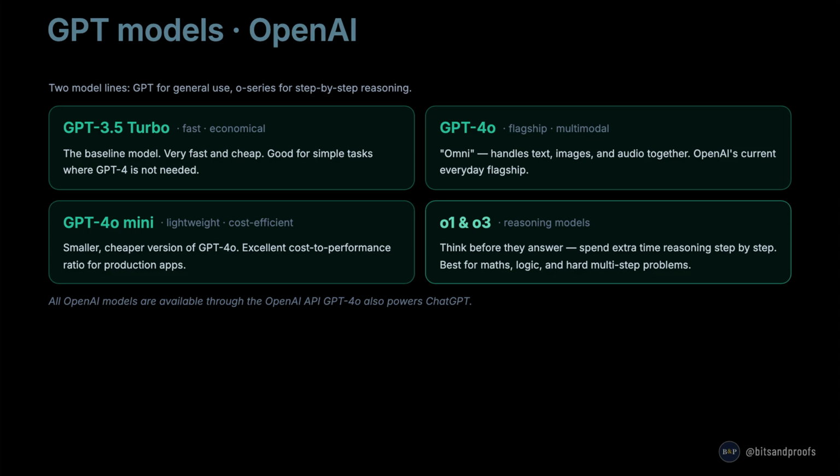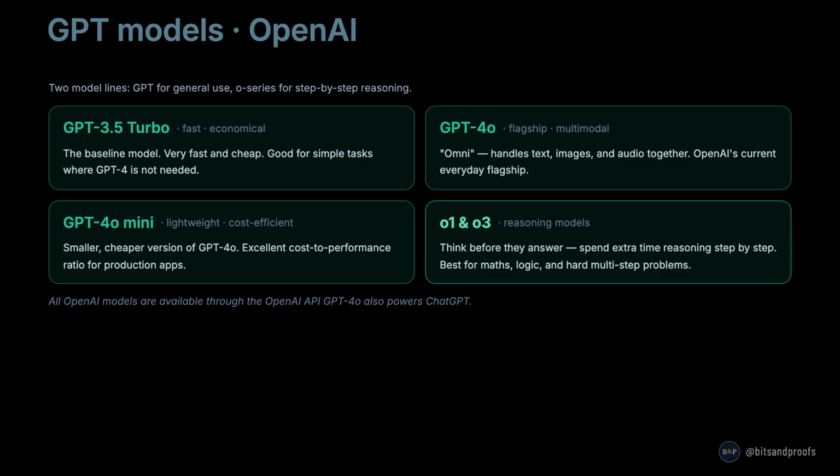OpenAI has two model lines. The first is the GPT family. GPT-3.5 Turbo is the baseline, very fast and cheap, good for simple tasks. GPT-4o is OpenAI's current flagship. The O stands for Omni. It handles text, images, and audio together. GPT-4o Mini is a smaller, cheaper version of GPT-4o with an excellent cost-to-performance ratio, popular for production apps.